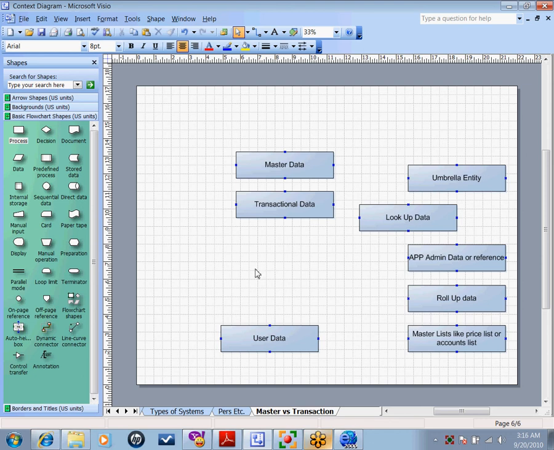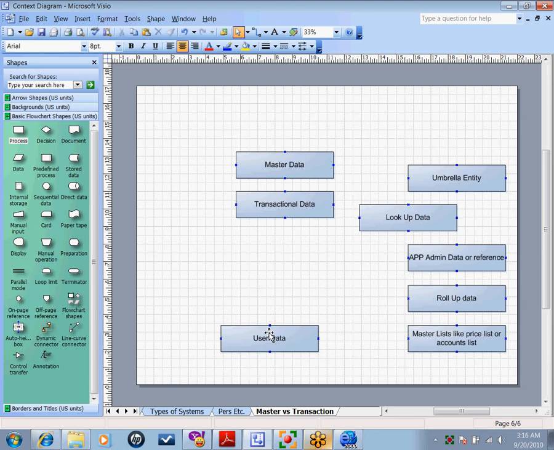I have written user data here, have you ever heard this word? These have never hit me. User data is the data entered by users. For example, product data is entered by users. Of course, opportunity, accounts, contacts, all these are entered by users. So there is no question about it. They are definitely user data.